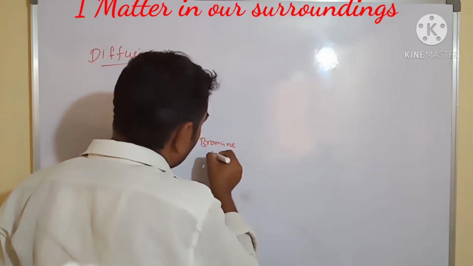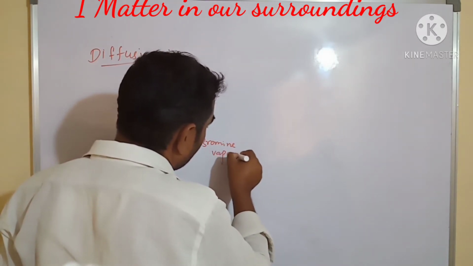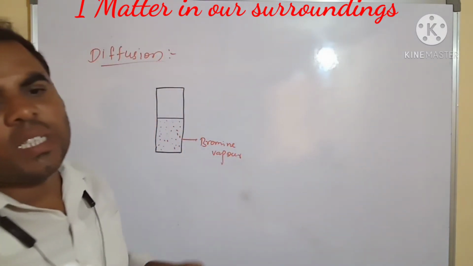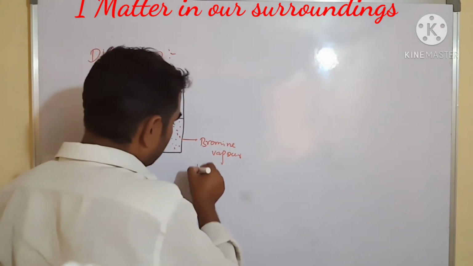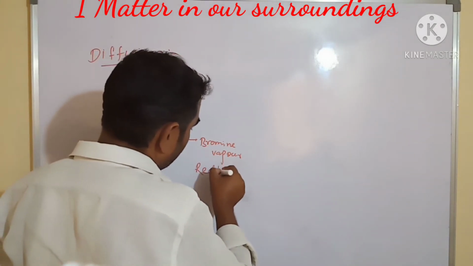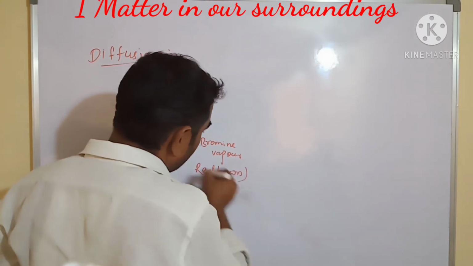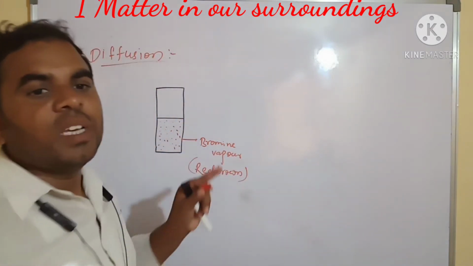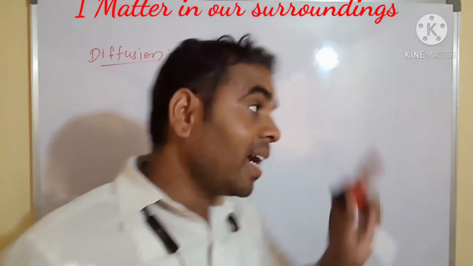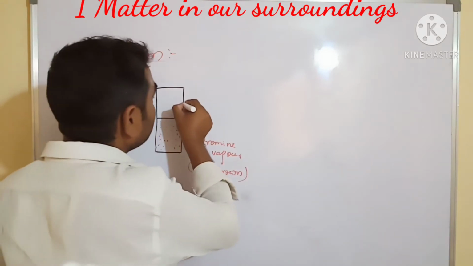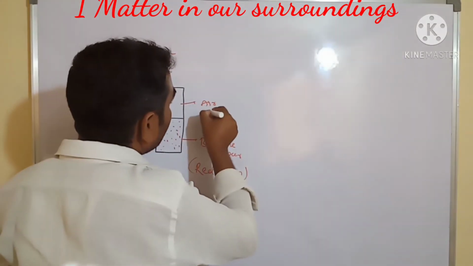It is red brown in color. The upper side is air, which is colorless.